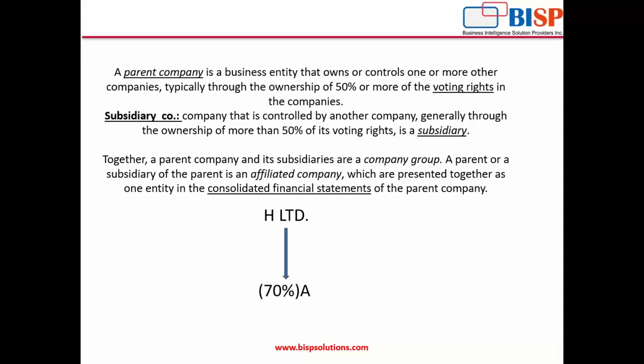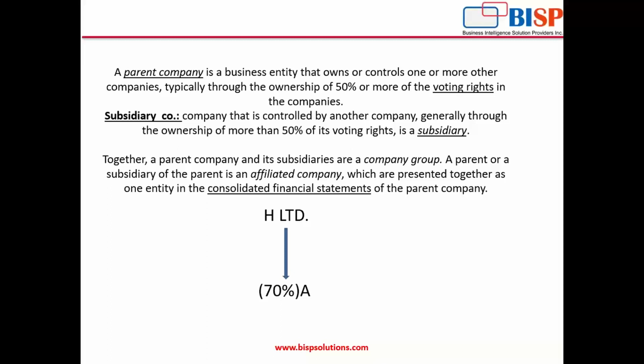Up till now, we have seen that the holding company is making the investment in the subsidiary company, but there is only one subsidiary. Okay, and we do the consolidation of both the entities, that is holding and subsidiary. Either it is proportional consolidation, or through the equity method, or it is full consolidation. Okay, it depends on the percentage of holding.